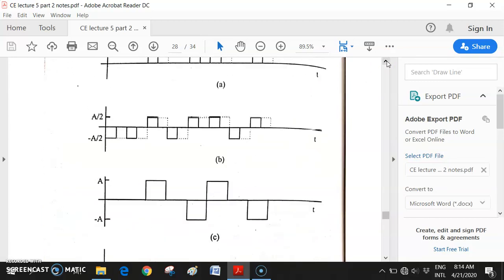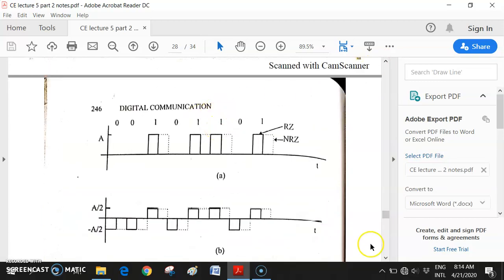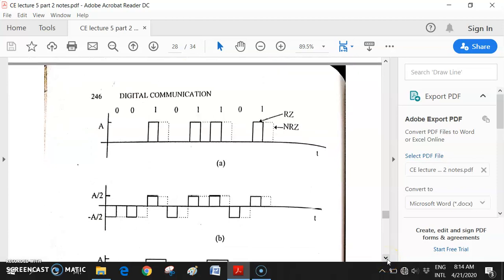After that, there is the 1 1 combination, and next is 0 1. Please remember, 0 0, 1 0 is over. Now 1 1, 0 1 combination. They have shown 4 combinations of data. Any combination can come here. There may be repetition of 1 0, and this may also happen, but for the sake of clarity of explanation, they have taken this type of data stream. So there are 4 possible combinations.